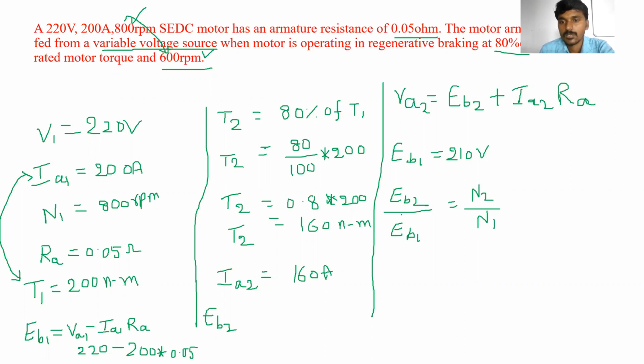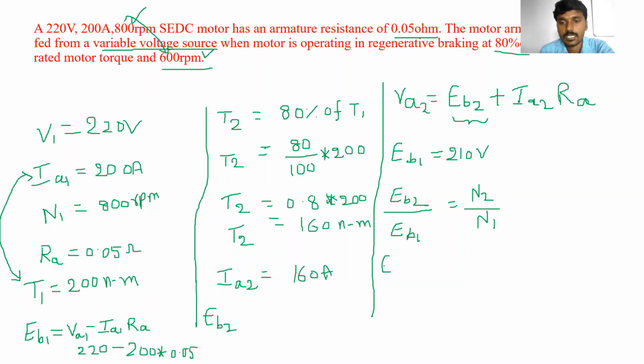Is it right? Here we have to find out EB2. We know the value of EB1, we know N2 is 600, and we know N1 is 800 RPM.